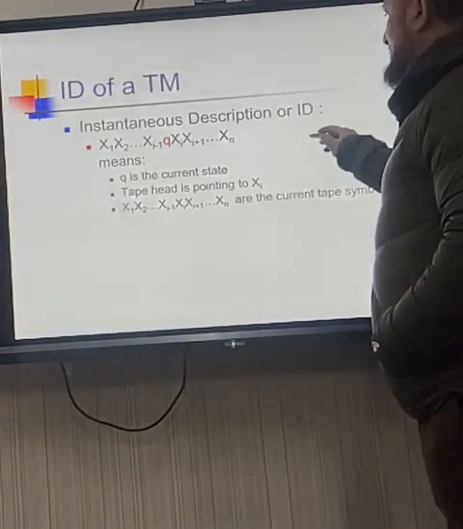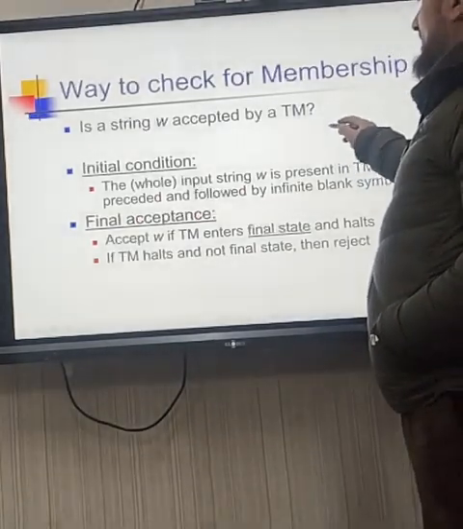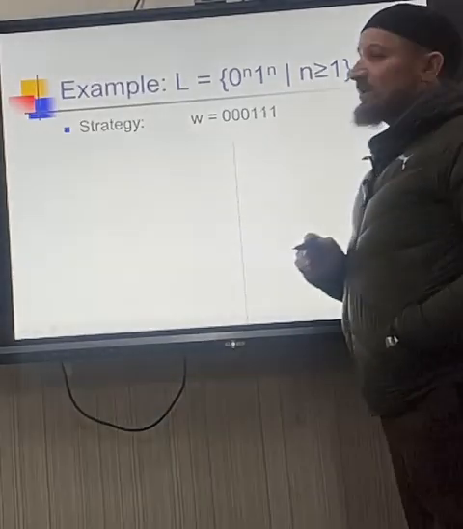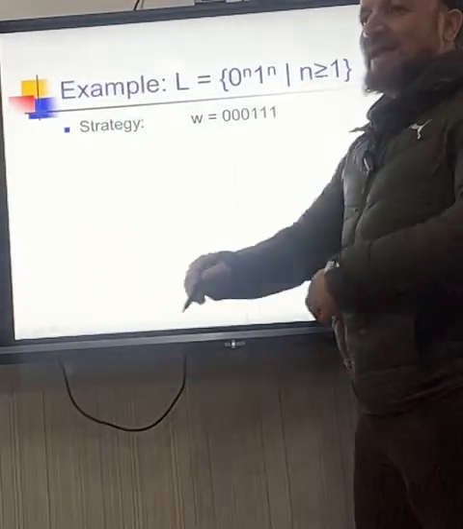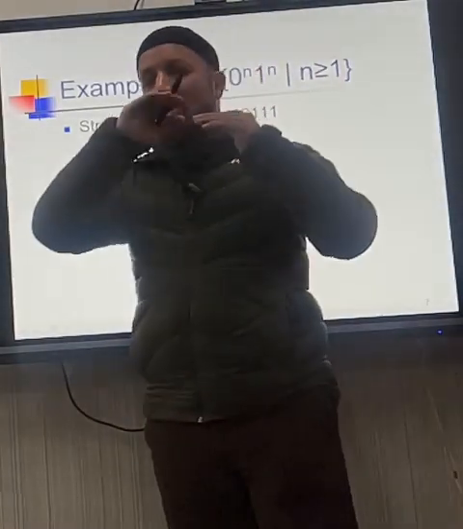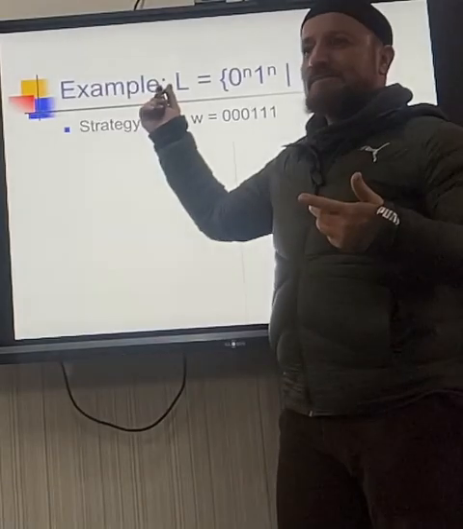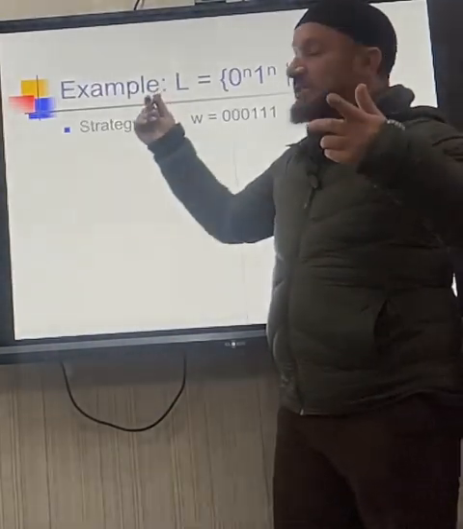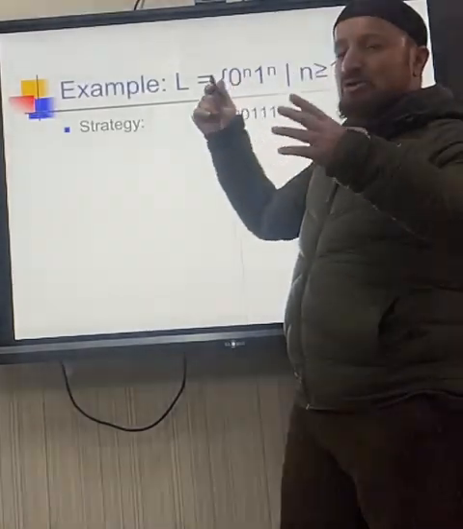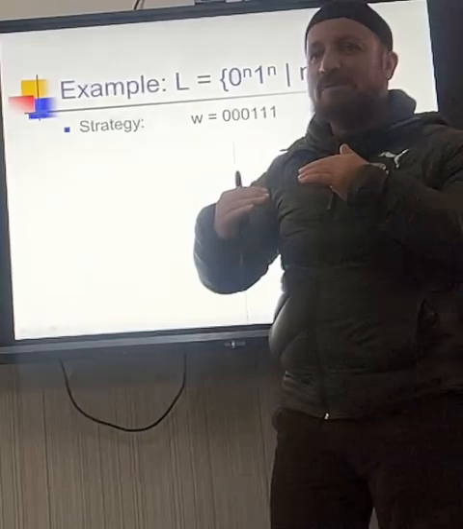So, let us skip this for a while because I have a meeting. I will give you one example. We have 0 raised to the power n, 1 raised to the power n. We want to check if our string has as many 0s as 1s. Like we did before using the PDA, the pushdown automata. Is this a regular language? No, because in a regular language there is only one input to check, and here we have to check two things, which was not possible; in the PDA we did it with the stack, okay?